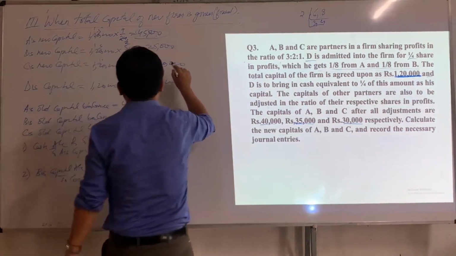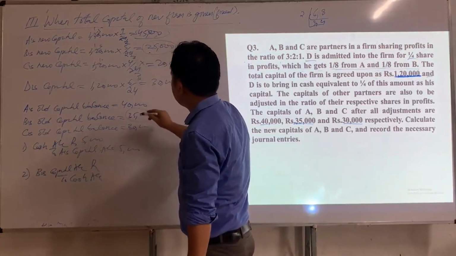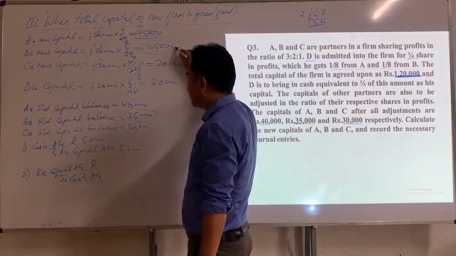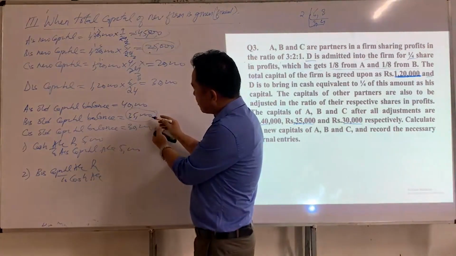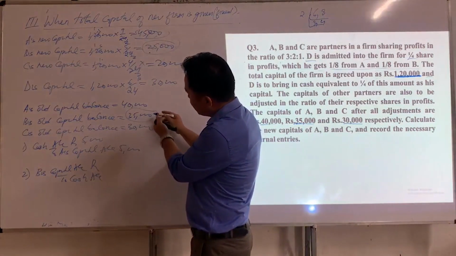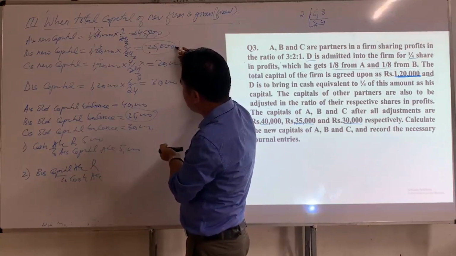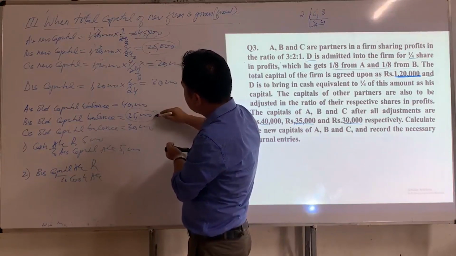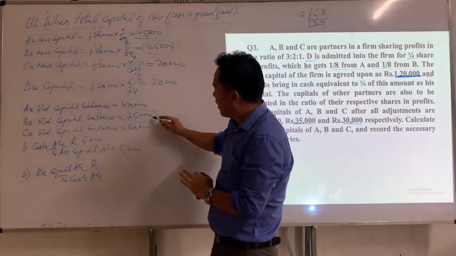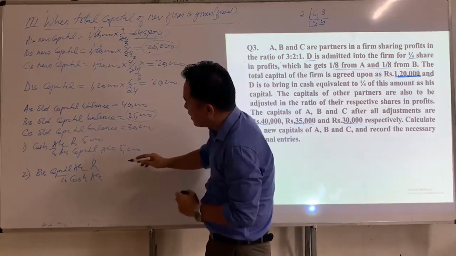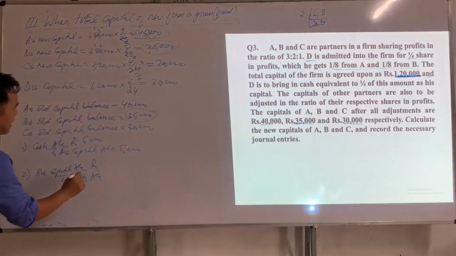Since the required capital is 25,000, where the old capital balance is 35,000, there is an excess amount of 10,000. If the excess amount is withdrawn by B, then B's capital will decrease. If capital decreases, it should be debited.